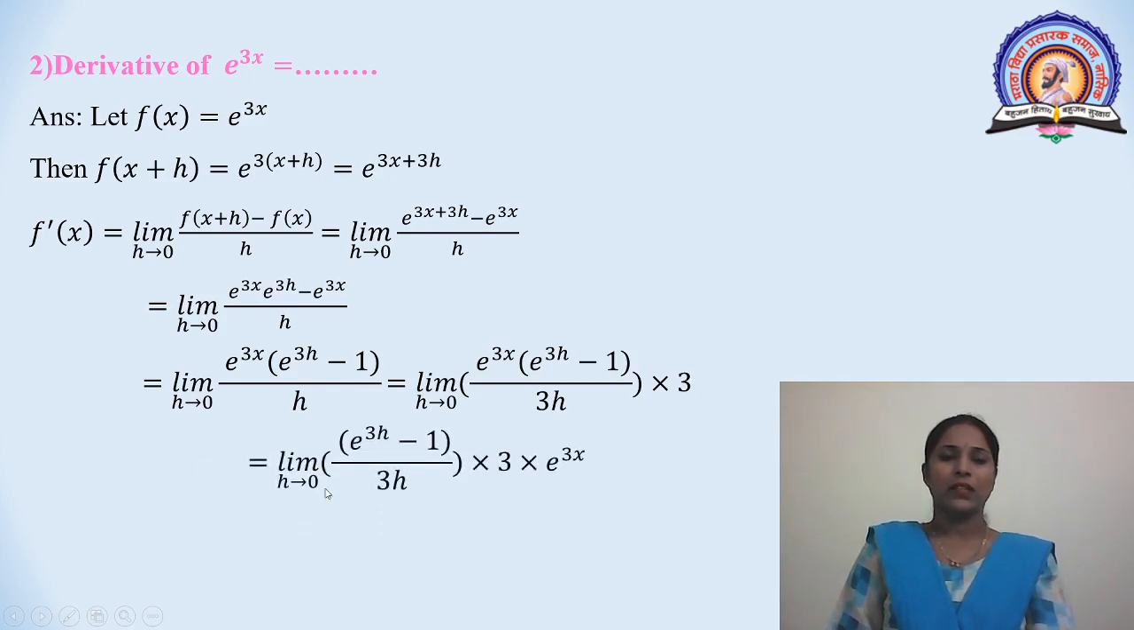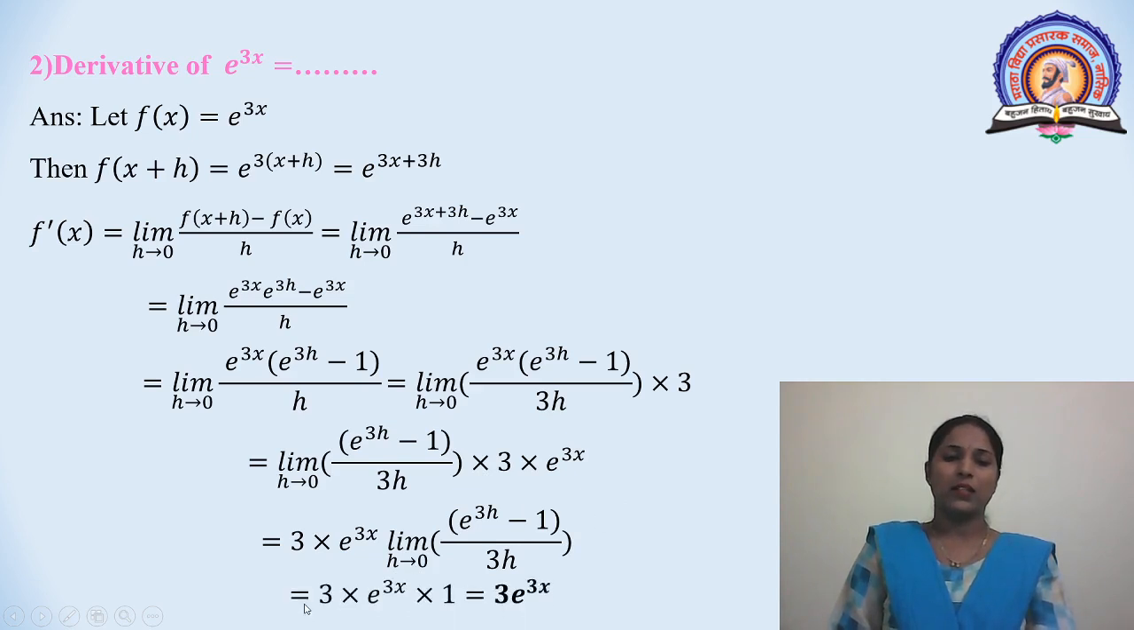This is equal to limit e raised to 3h minus 1 divided by 3h into 3 into e raised to 3x. Here 3 into e raised to 3x is the constant term. This is equal to 3 into e raised to 3x, limit h tends to 0, e raised to 3h minus 1 total divided by 3h. By using the formula limit theta tends to 0, e raised to theta minus 1 divided by theta is equal to 1, we get the answer. This is equal to 3 into e raised to 3x into 1. This is equal to 3 into e raised to 3x.